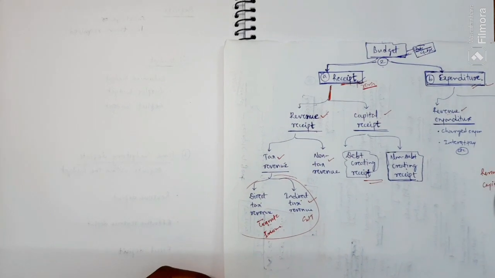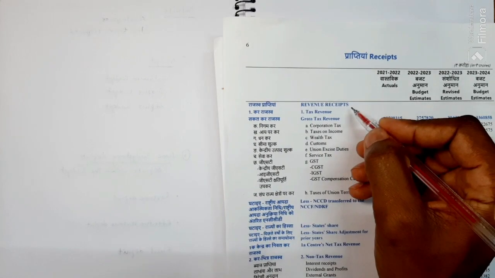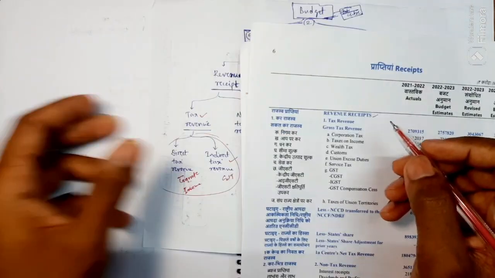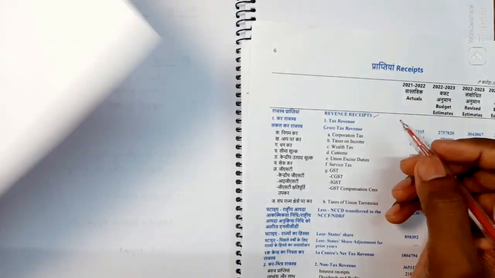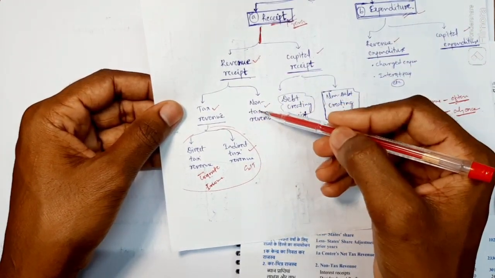If we see this year's budget document, it mentions which taxes the government puts. Just see, this is the revenue receipt. In that revenue receipt, there is tax revenue and non-tax revenue.